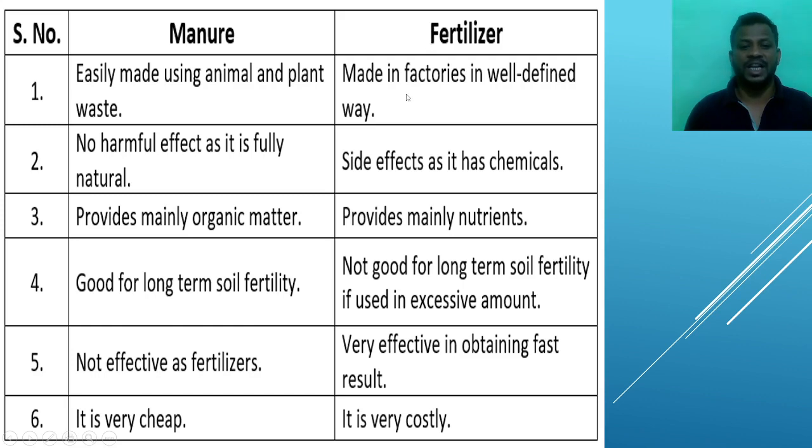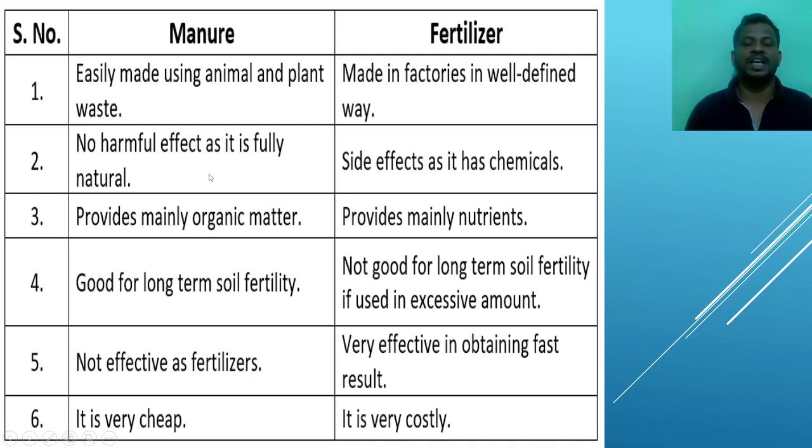The fertilizer is made in factories in a well-defined way, using technology and some chemical processes. Second point: no harmful effect as it is fully natural.